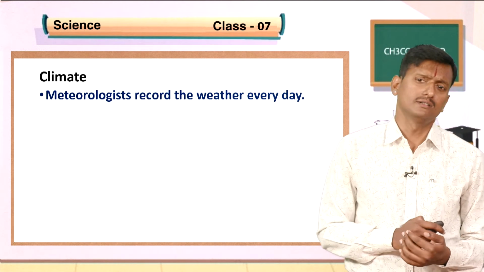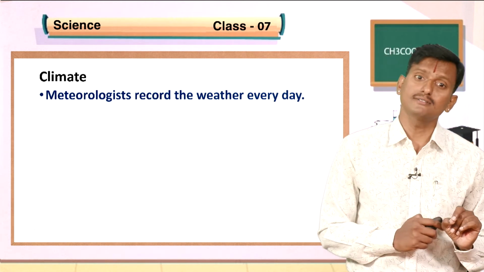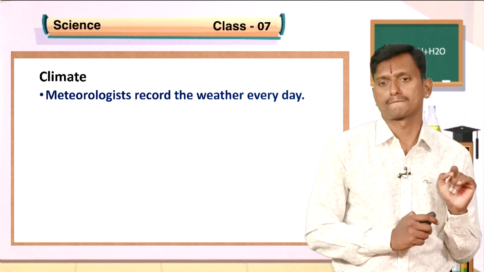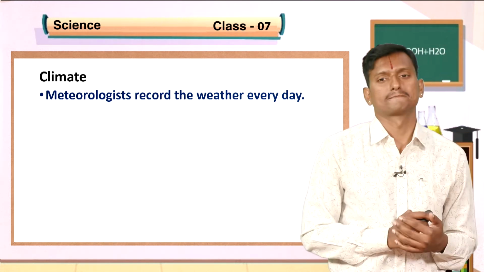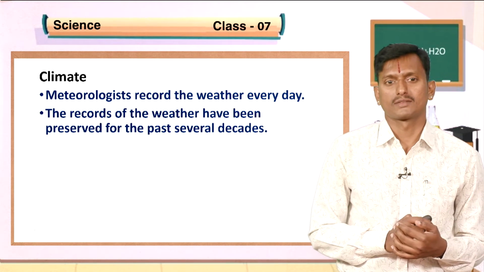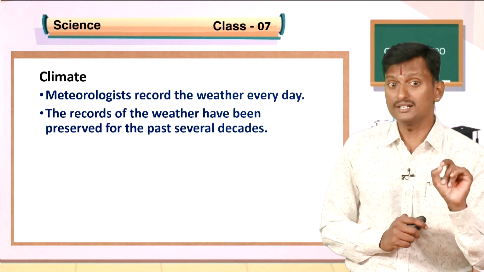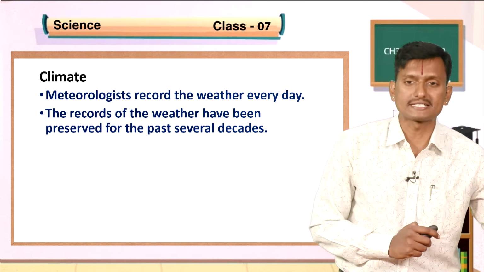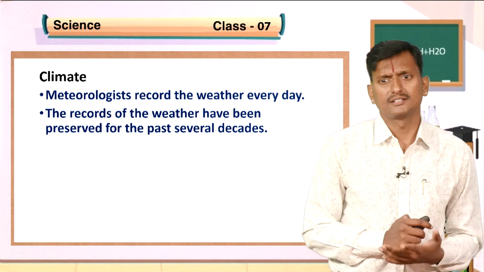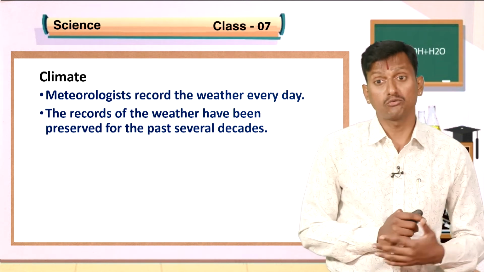You know that a meteorologist records the weather every day. We cannot record climate every day. The records of the weather have been preserved for the past several decades, maybe 10 years, 20 years, 30 years, 40 years, like that.